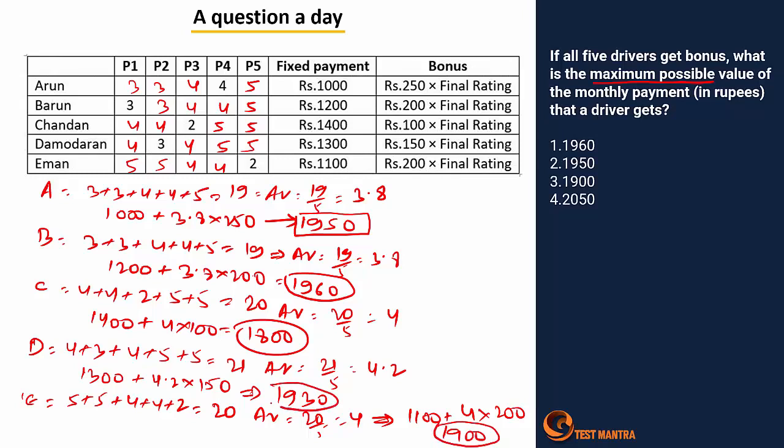Right, so we have these figures available and they are talking about the maximum possible value here. So 1950, 1960, 1800, 1930, 1900, the maximum is 1960. Right, so two of the cases were observation based cases and two of the cases were slightly calculation based cases. Right, so that's all for today.